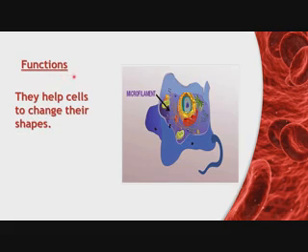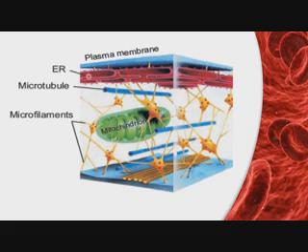Function of microfilament: they help cells to change their shape. So microfilaments help cells to change their shape. Look at this diagram. The whole structure of the cell is made up of cytoskeleton, and the cytoskeleton is made up of microtubules and microfilaments. Microtubules and microfilaments collectively make the cytoskeleton, and the cytoskeleton makes the basic shape or structure of the cell.